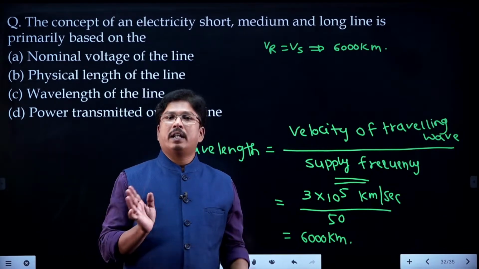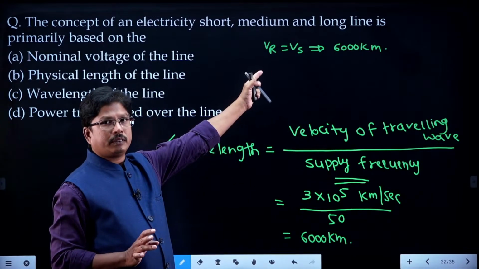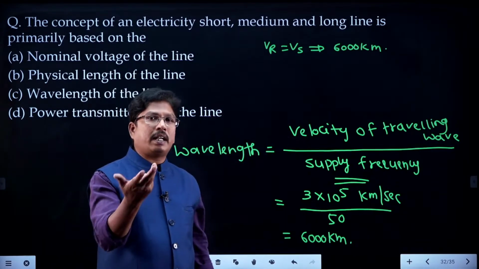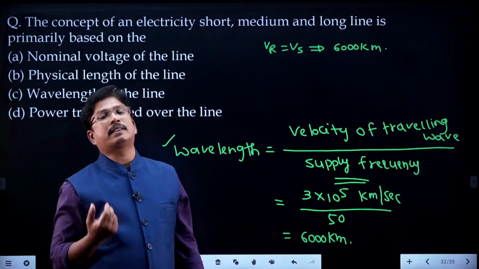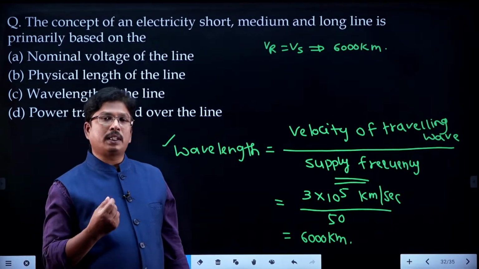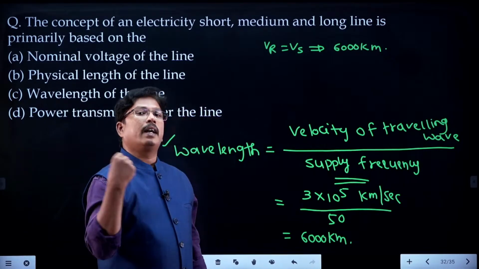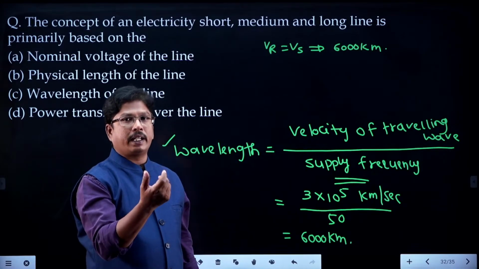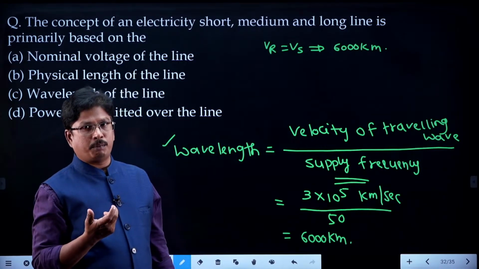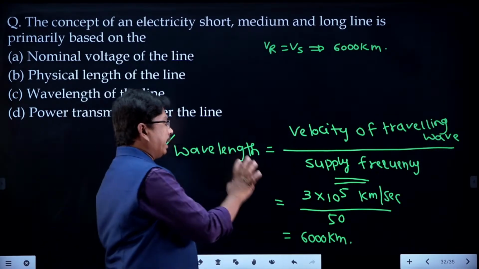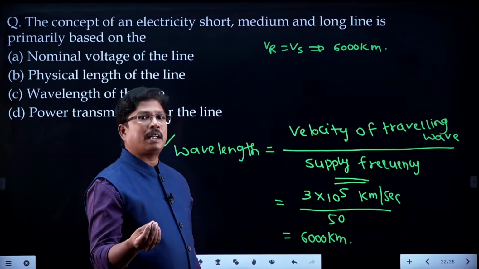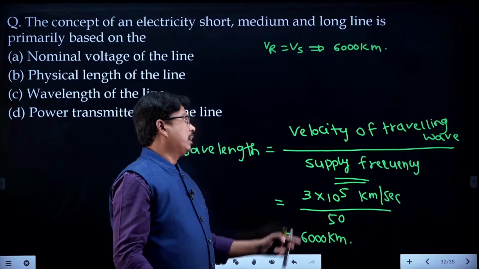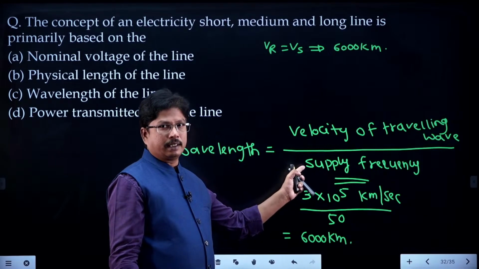That is why we are not following this one. Why? Because a 6000 kilometer length of line, how can I place it? The earth radius is nearly 6000 kilometers, so I would need a line of length approximately equal to the earth radius. That is why. Initially we started the classification with wavelength only, but it is not possible to use it practically, but still we have to maintain the frequency constant.